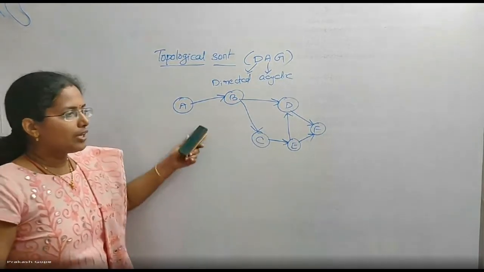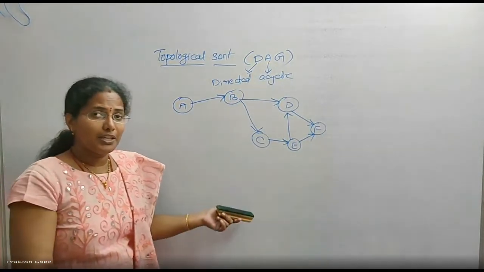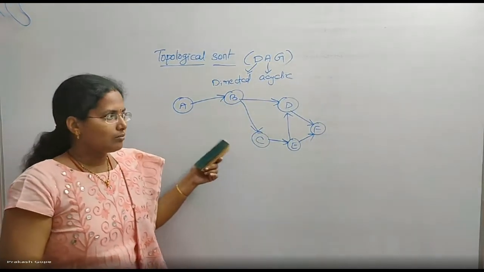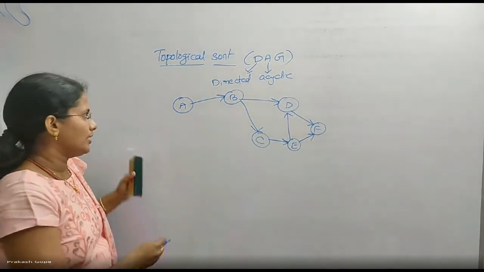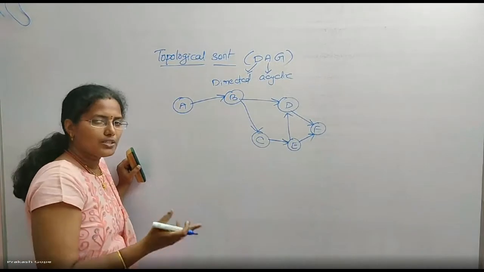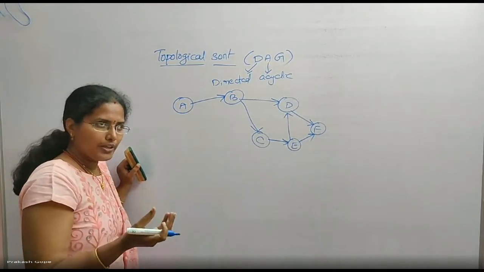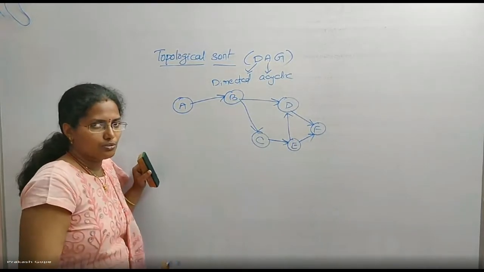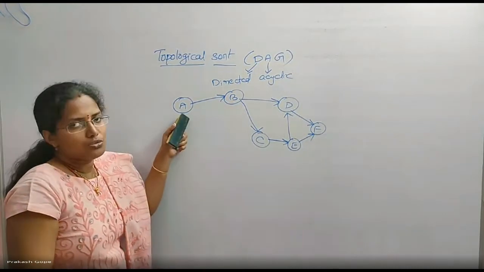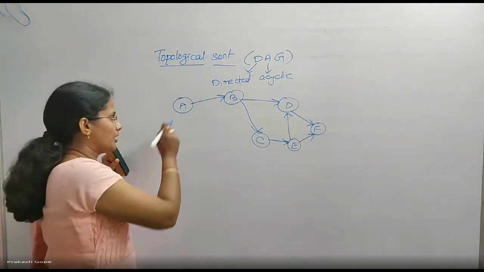Okay. How do I find one such ordering? There can be many such orderings. But how do I find one such ordering? Start at the source. What is the source? The vertex where there are no incoming arcs, no incoming edges, is called the source. This one. Start from there.